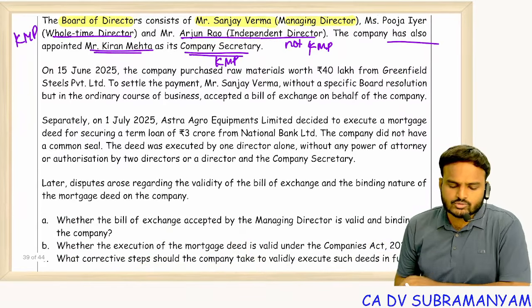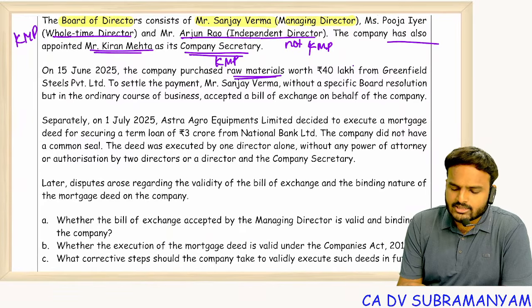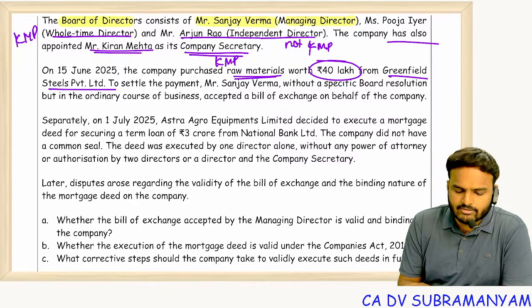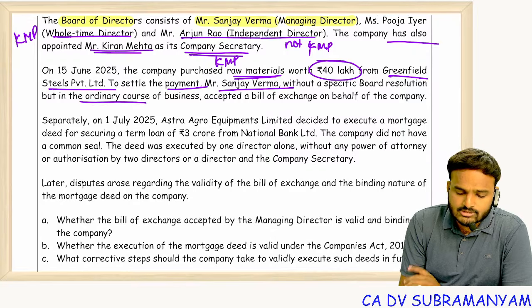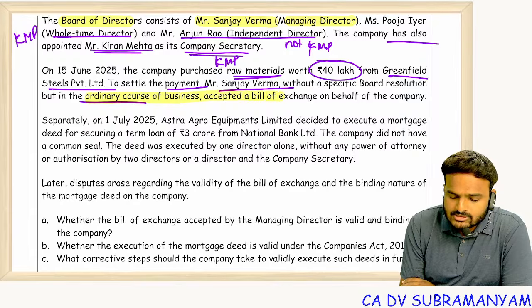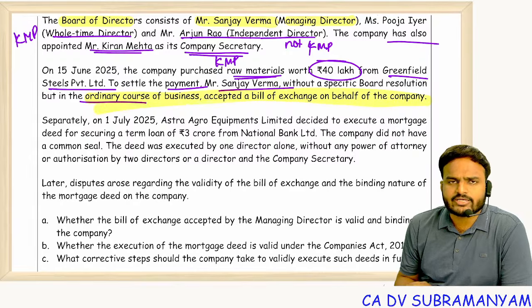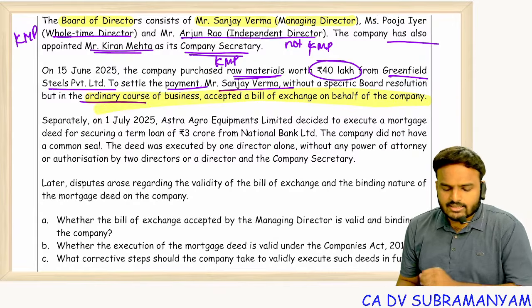On 15 June 2025, the company purchased raw materials worth 40 lakhs from Greenfield Steels Private Limited to settle the payment of Mr. Sanjay Verma without a specific board resolution, but in the ordinary course of business. You see, ordinary course of business. That means it comes within the implied authority.